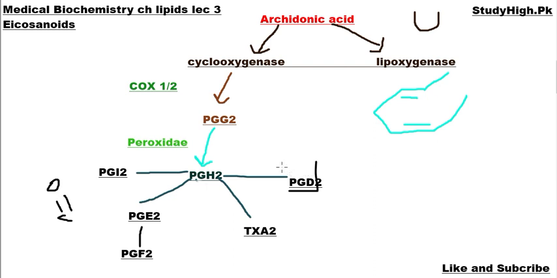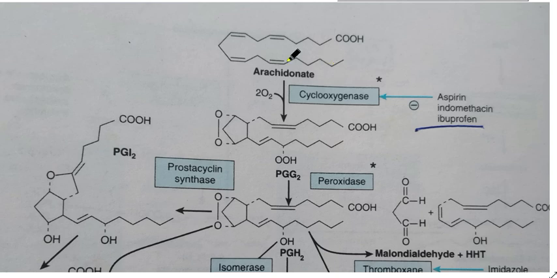I would like to show you the detailed structures of how this process is occurring. This is the structure of arachidonic acid, consisting of 4 double bonds at 5, 8, 11 and 14. Through the action of cyclooxygenase enzyme, it is converted into PGG2.